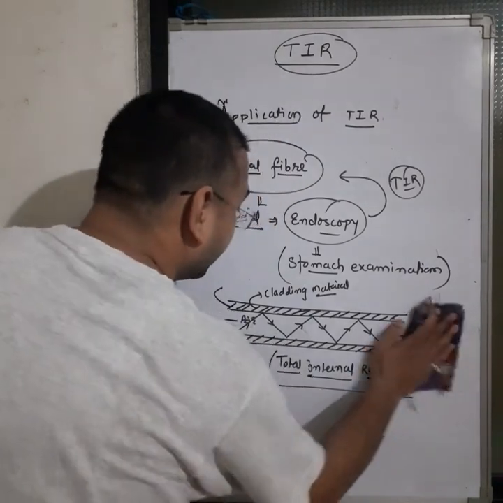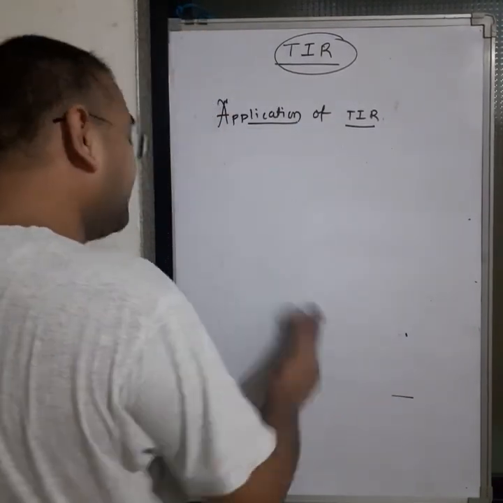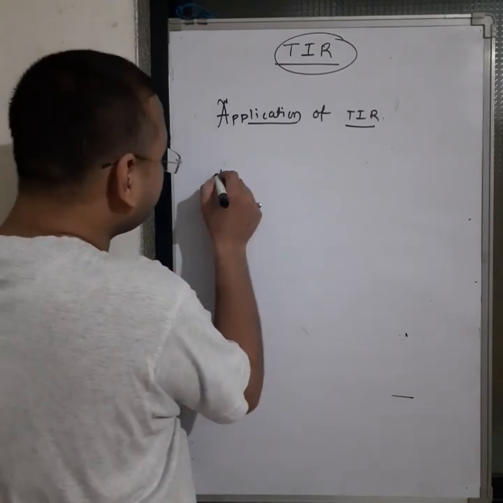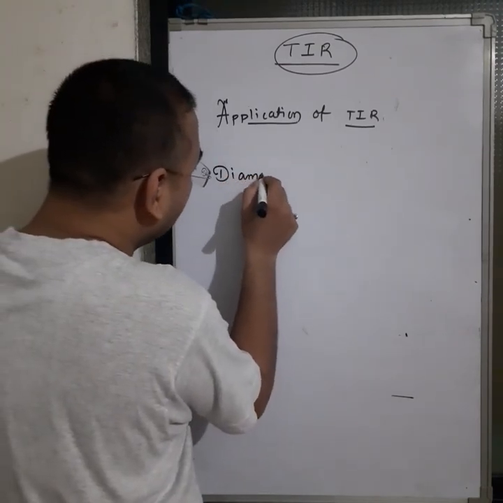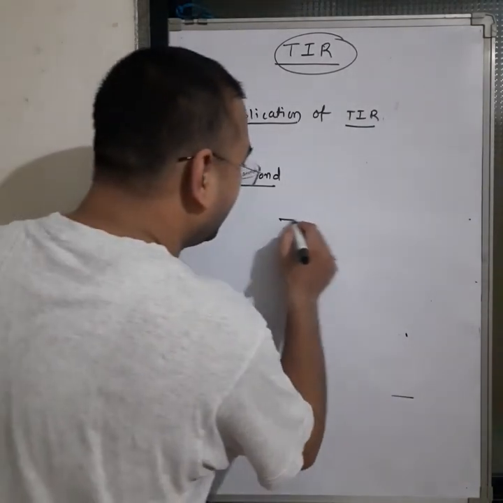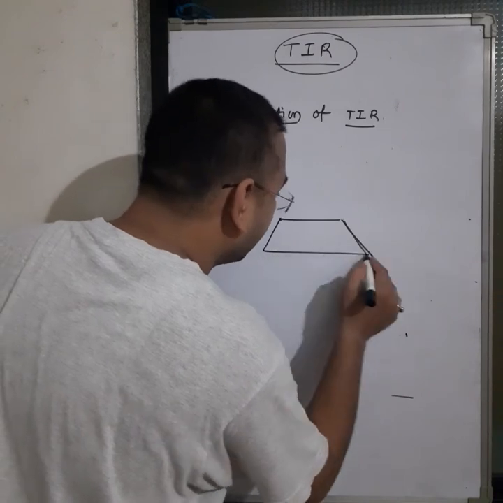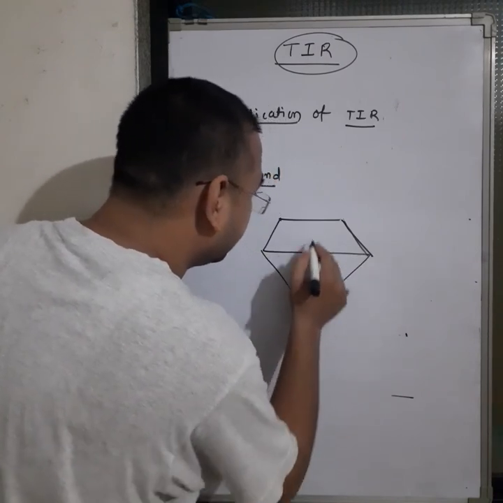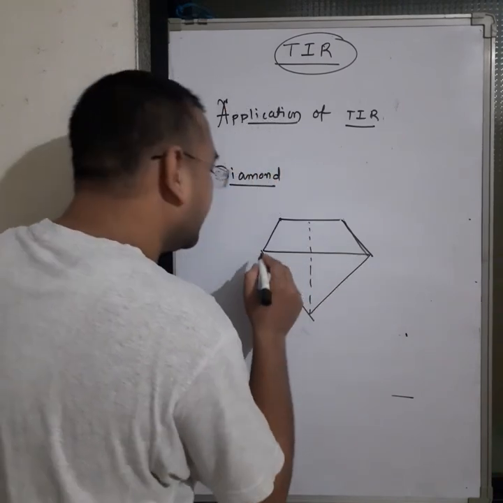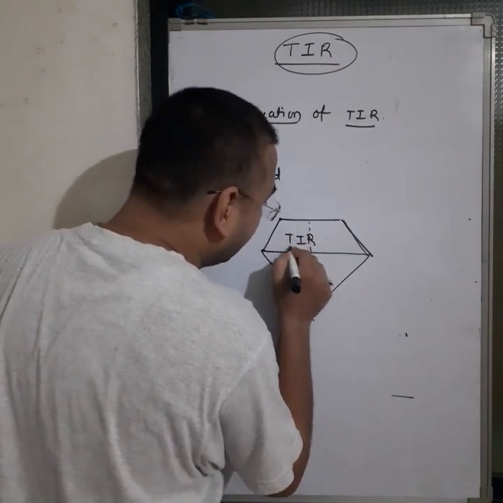The next one, diamond. Already we know that diamond has a good, the best, brightness. This brightness is only due to TIR.